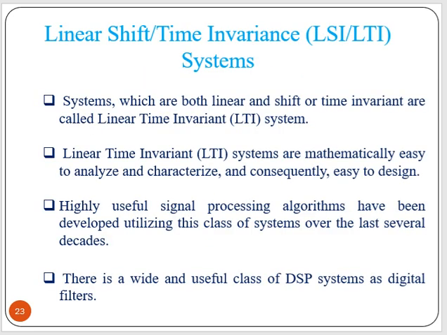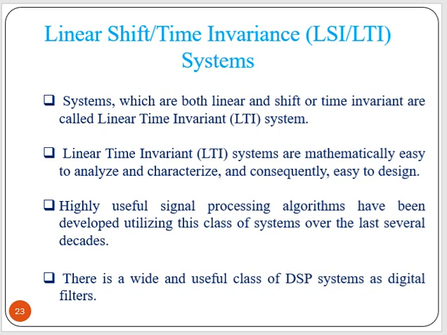Now this is one important term in DSP, that is linear time invariant system, LTI, or linear shift invariant system, LSI. The systems which are both linear and shift invariant, or time invariant, are called linear time invariant systems. Linear time invariant systems are mathematically easy to analyze and characterize, and consequently easy to design.